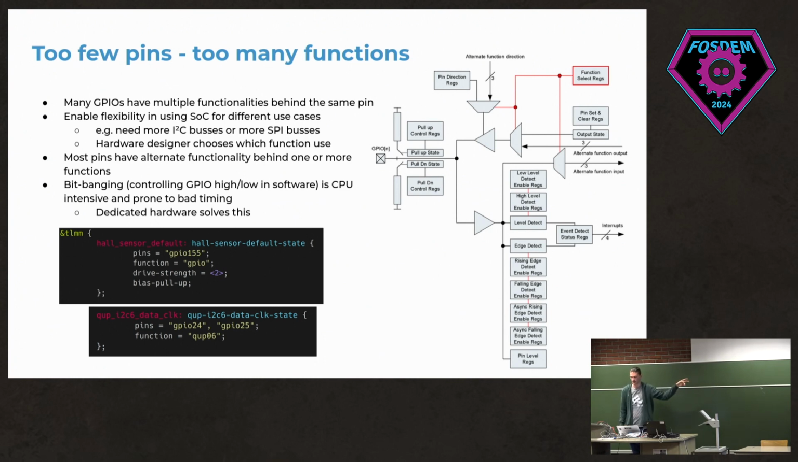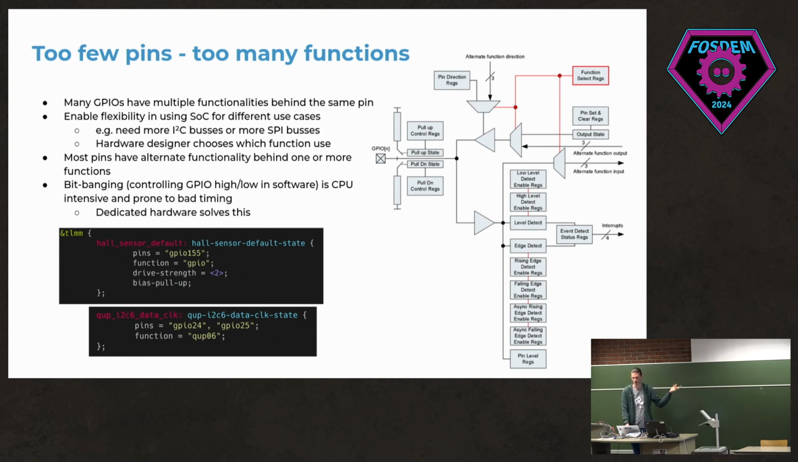Yeah, the bottom left is an excerpt from device tree. So we can see here, for example, GPIO 155 is just configured to be in the function GPIO, so just normal high-low. Also drive strength of 2 milliamperes and bias pull-up. Bias pull-up here means, for example, the pull-up regulator gets enabled. And you don't have to do this in hardware. You can actually use the one built into the SoC.